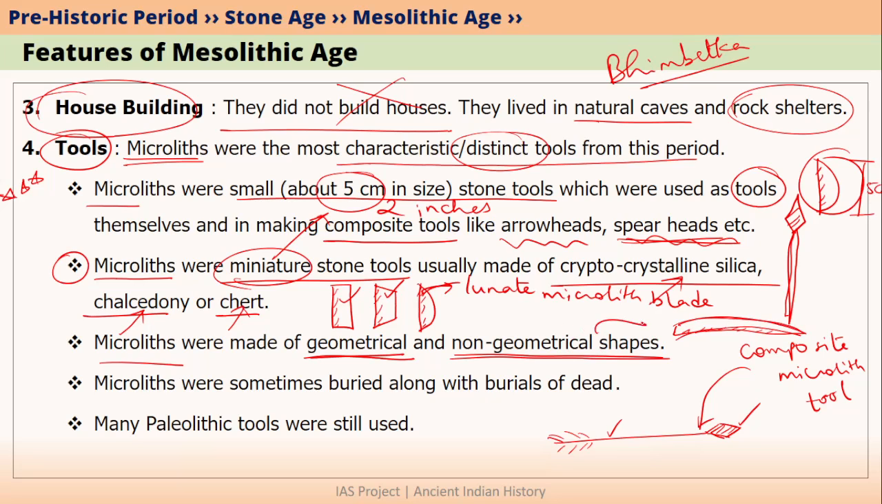Then it would be called a non-geometrical shape of microlith blade. So basically this is only for your understanding purpose, that microliths were both of geometrical as well as non-geometrical shapes. Another important feature during the Mesolithic age was that microliths were sometimes buried along with the burials of the dead.